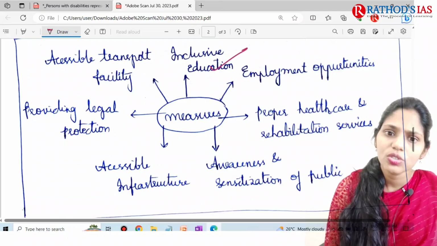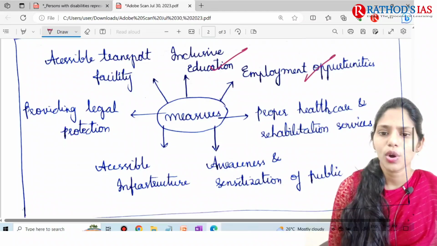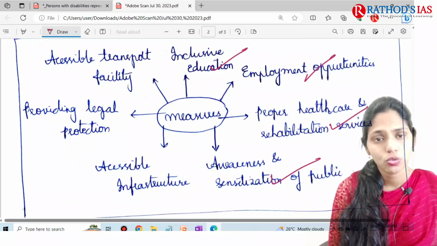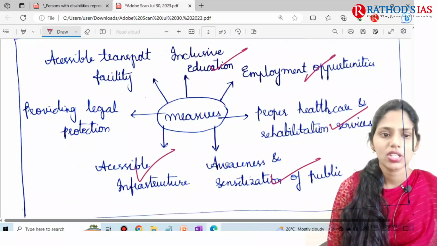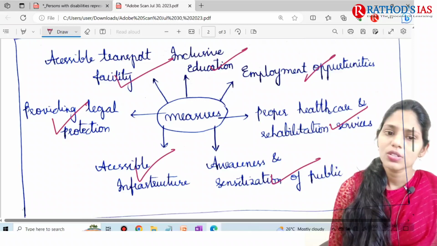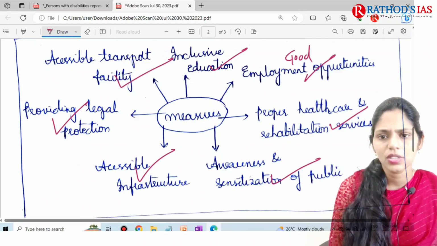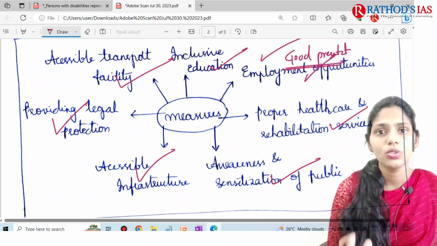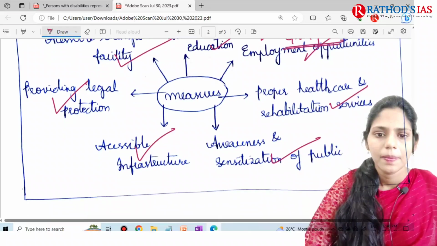So first one is inclusive education, employment opportunities, proper healthcare and rehabilitation services, awareness and sensitization of people, accessible infrastructure, providing legal protection, accessible transport facility. So this is well written and this is a very good presentation, and you can use this type of presentation, okay, to show that you are unique to the examiner.